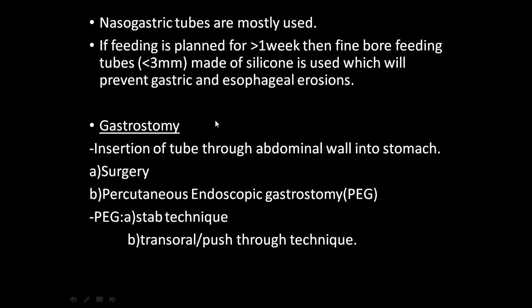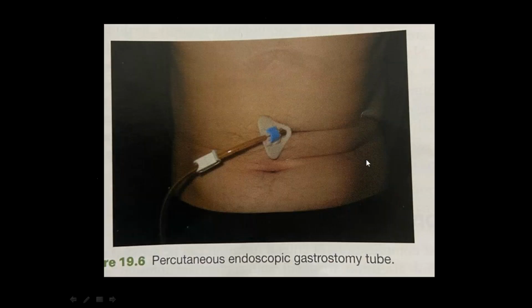This is called stoma gastrostomy. The procedure is the insertion of a tube through the abdominal wall into the stomach. So this is the way. From the anterior abdominal wall, you will push a guide wire into the stomach. First you will do an endoscopy, and you will see the bright light of the endoscope in the stomach.